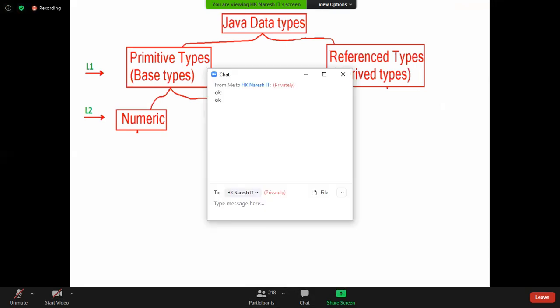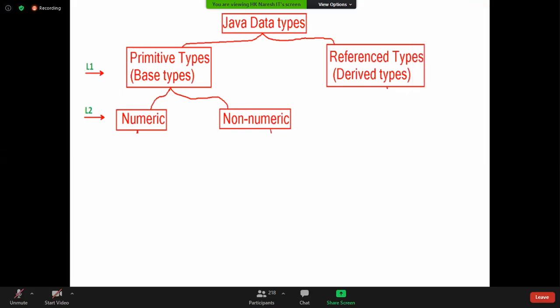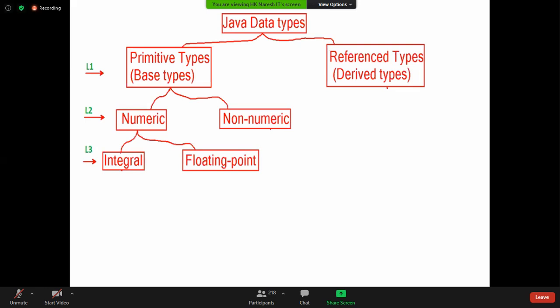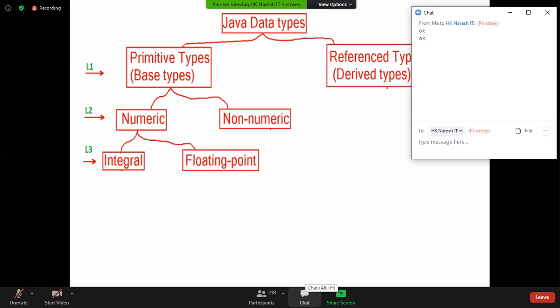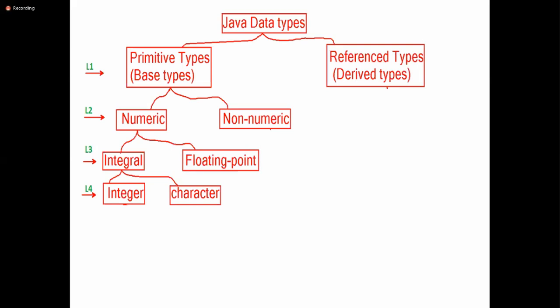So primitive data types are meant for representing mathematical values. We have two types of mathematical values: numeric and non-numeric. Under numeric, we again have two types: integral and floating point, at level number 3. What is the meaning of integral? Integral is again divided into two types: integer and character. Both integer and character together are called integral. If somebody asks what the integral data types are, the answer is integer and character.